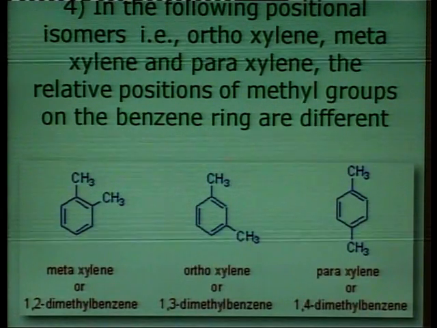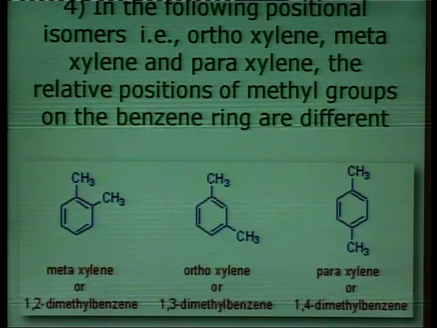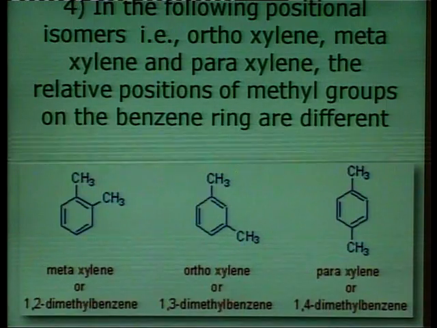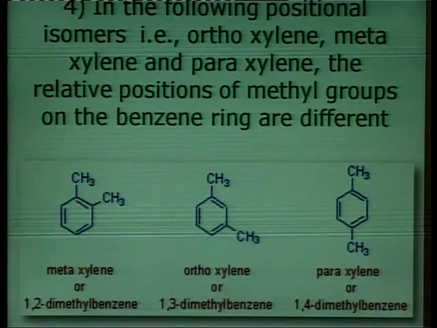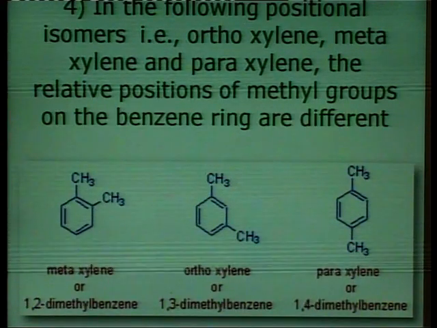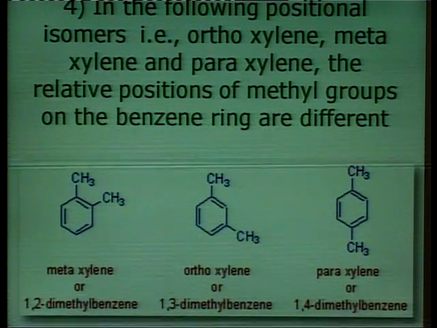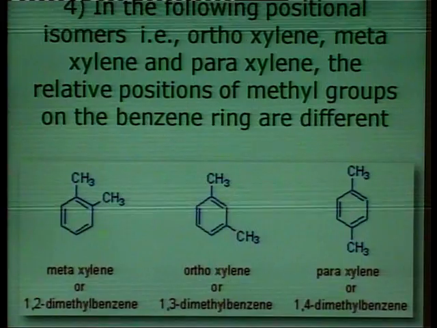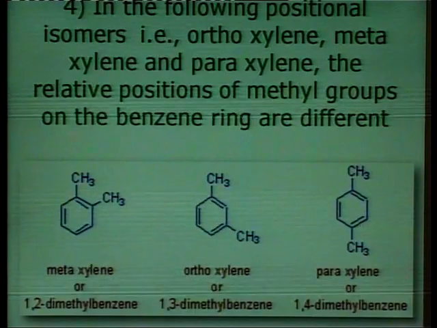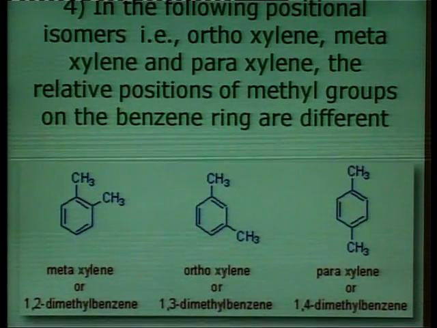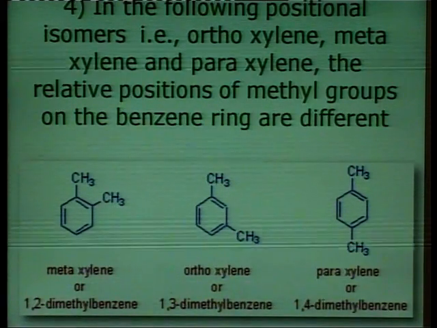In the following positional isomerism, examples of positional isomerism are orthoxylene, metaxylene and paraxylene. The relative position of the methyl groups on the benzene ring is different. In 1,2-dimethyl benzene, the methyl groups are attached to adjacent carbon atoms, while in 1,3-dimethyl benzene there is a gap